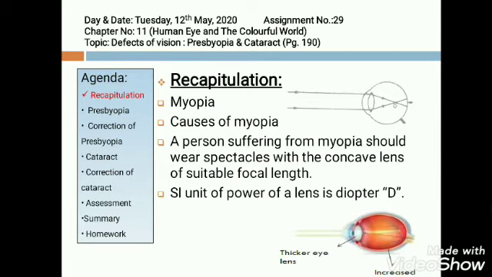The person suffering from myopia should wear concave lenses of suitable focal length. But first of all, what are the causes of myopia? Elongation or increase in the size of the eyeball. If the eyeball becomes bigger, the distance between the eye lens and retina will also increase. Hence, the rays will be converging before the retina.